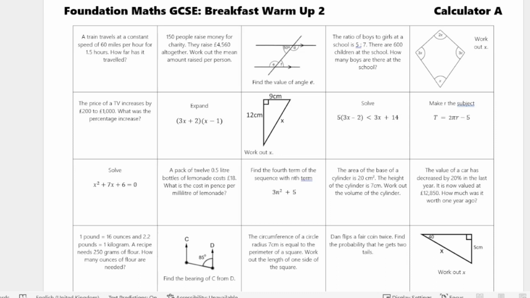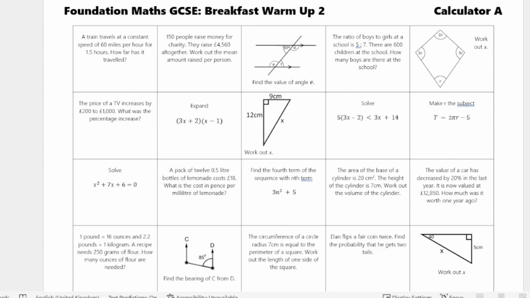Hello and welcome. In preparation for your Paper 2 exam tomorrow morning, I'm just going to run through a quick breakfast warm-up. This is not to replace any breakfast warm-up that you would do with a member of staff. This is really aimed for students that aren't able to attend a breakfast warm-up or don't feel comfortable with a large group if you're doing a year group warm-up. Please do not do it if you are attending a breakfast warm-up session with a member of staff.